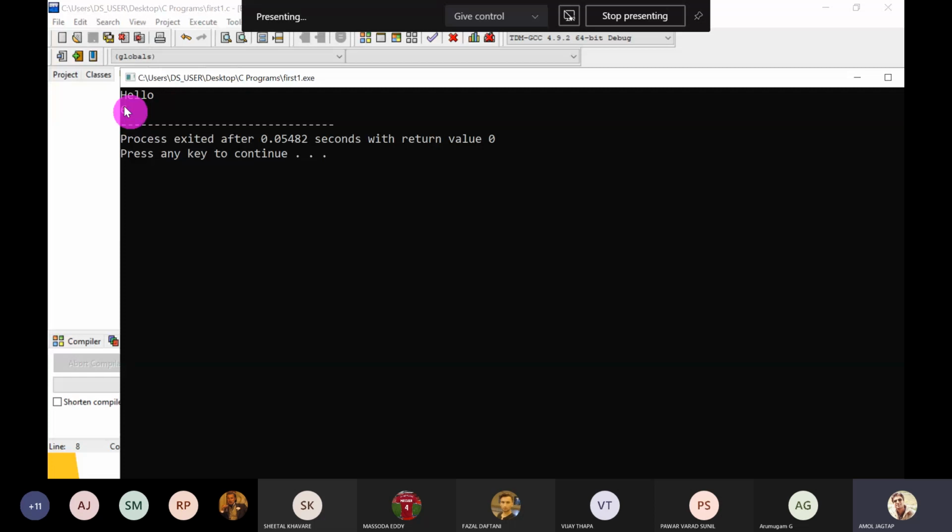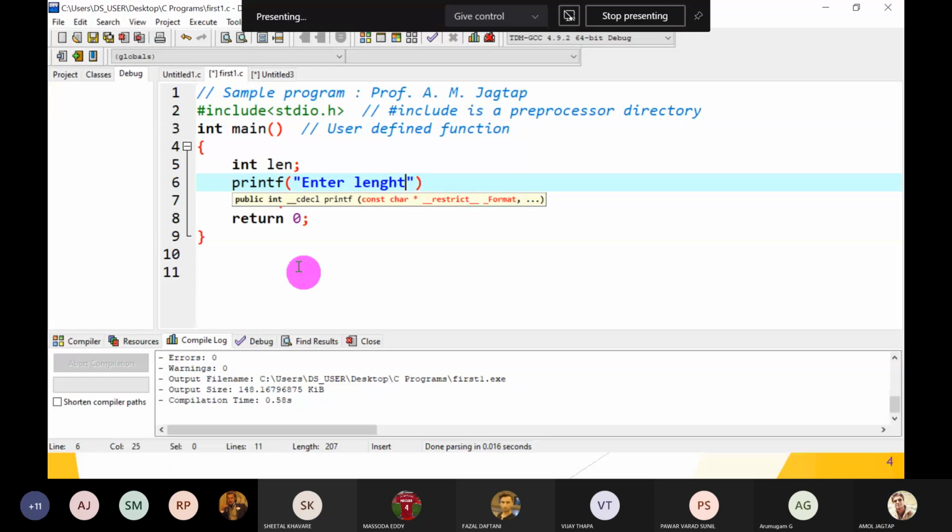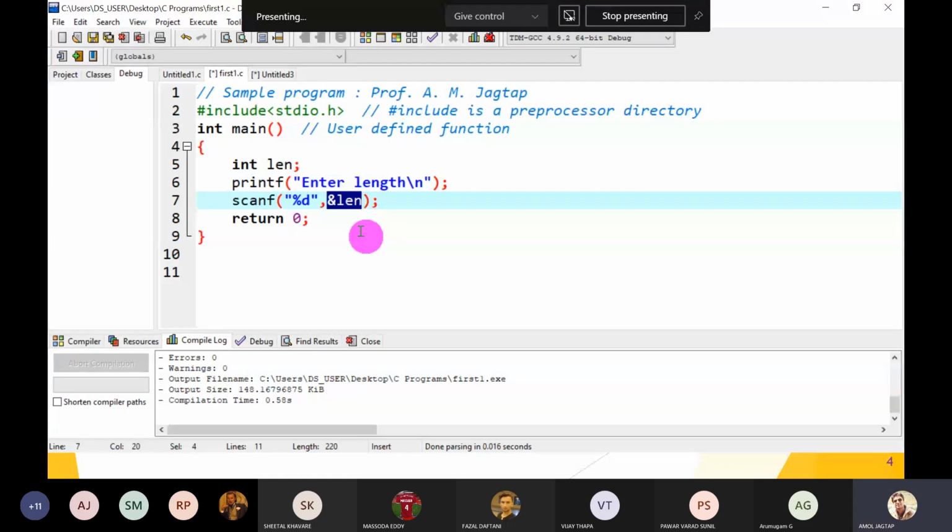So first I give the message with printf, enter length, \n. Great. Then I have to take it into %d, comma, and use ampersand whenever we scan a value, so write ampersand length.